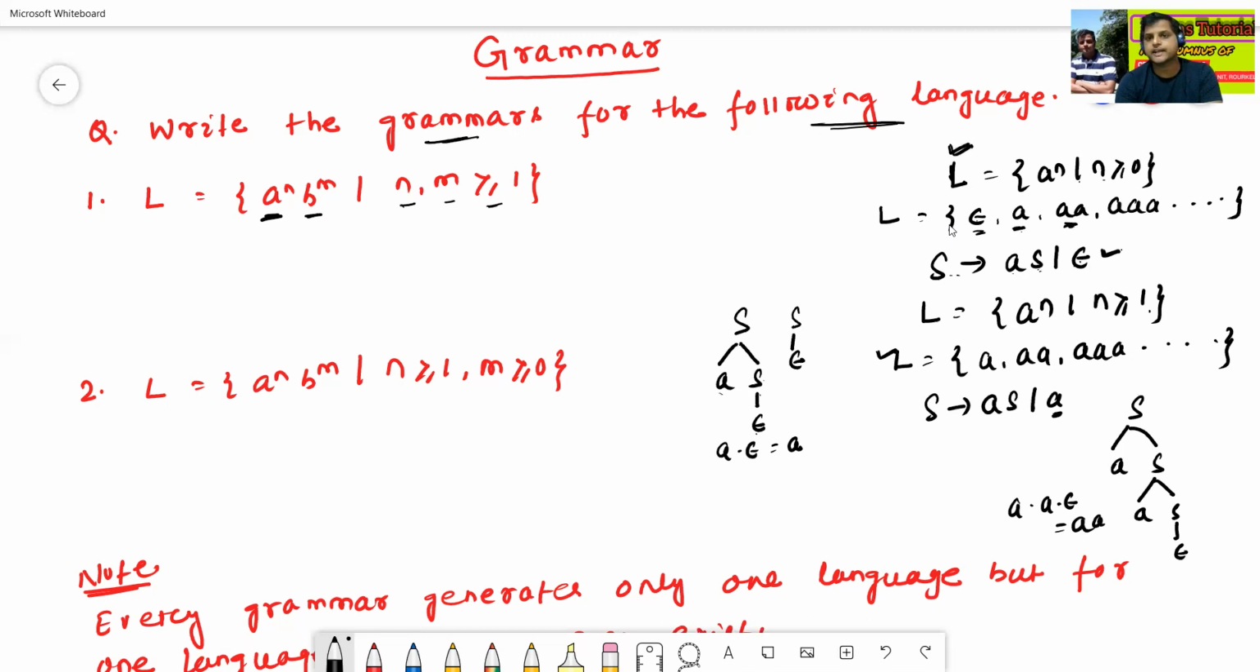But if the language L equals a to the power n and n is greater or equal to 0, the grammar is S to AS slash epsilon. Why epsilon? Because here n is greater or equal to 0. But for the language L equals a to the power n and n is greater or equal to 1, the minimum string is A. So S to A, the terminal symbol is A, but in the other case the terminal symbol is epsilon. Okay. So now I'm just erasing this one.